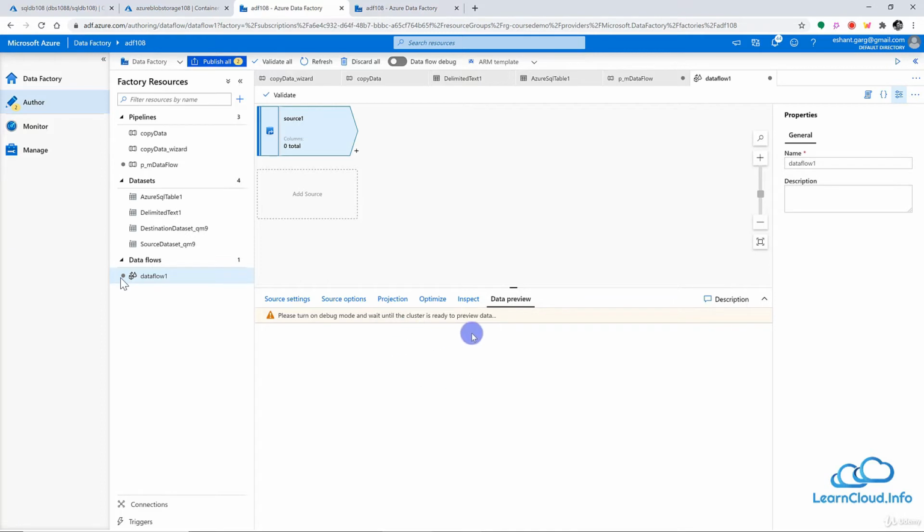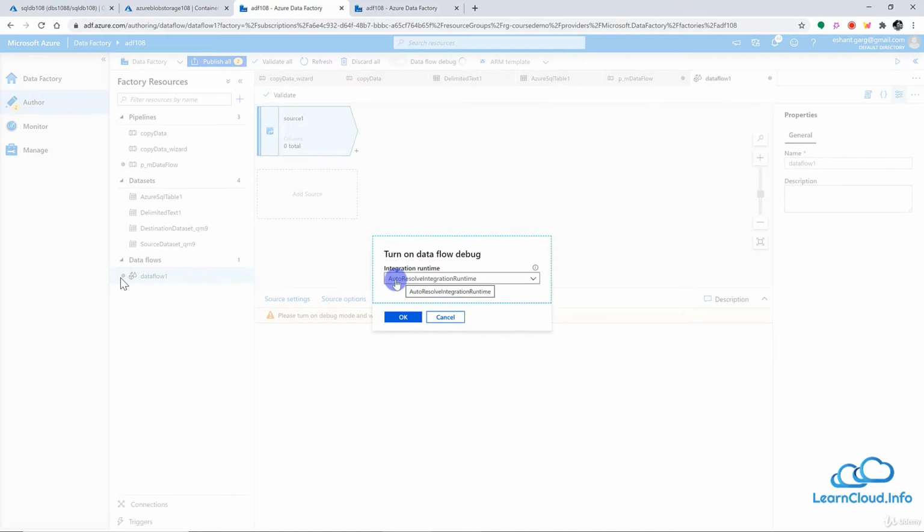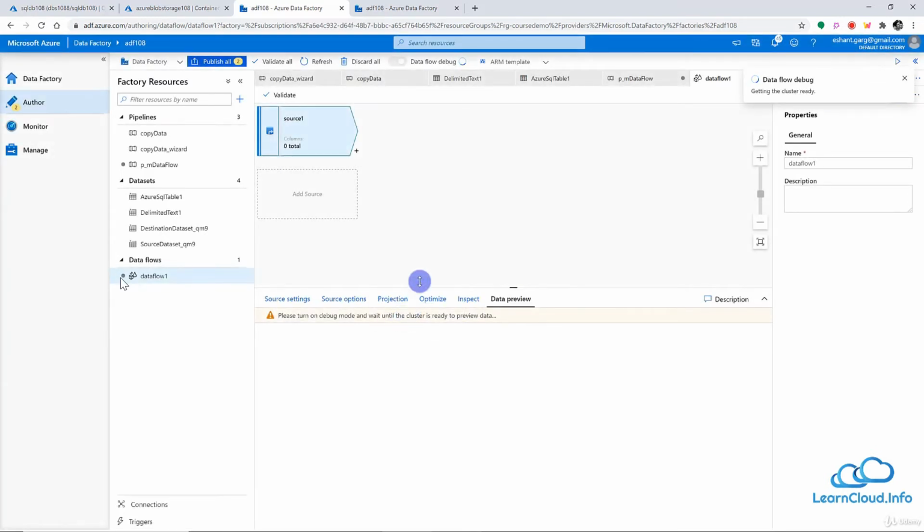But I cannot see anything here, and I will not be able to see anything until I turn on this data flow debug. So let me turn this on, and I can keep this default integration runtime, which is auto resolve integration runtime. I'm fine with that, and let's click on OK. Now, why did I start this early?